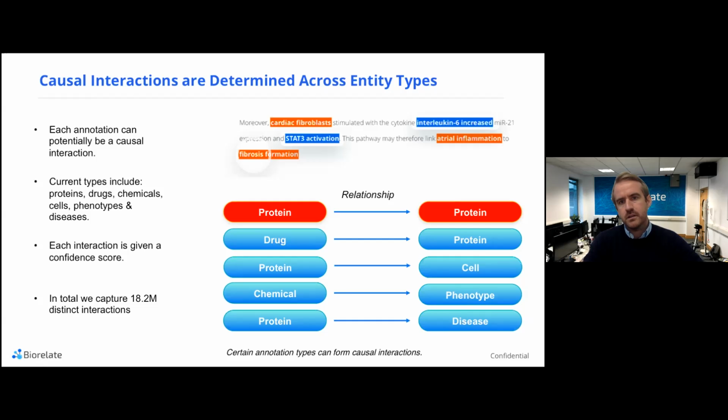We essentially capture these causal relationships between various different entity types, which are important for building knowledge bases. So things like proteins, cells, chemicals, phenotypes, and diseases. And so for each of these individual mentions of an interaction, they're given a confidence score, and then they're aggregated together to form distinct causal interactions. And together we capture 18.2 million distinct causal interactions across the documents that we're currently ingesting in Galactic AI.